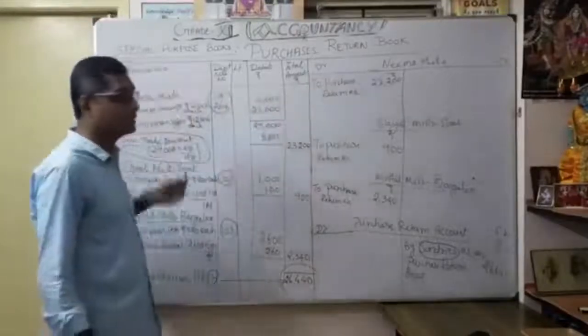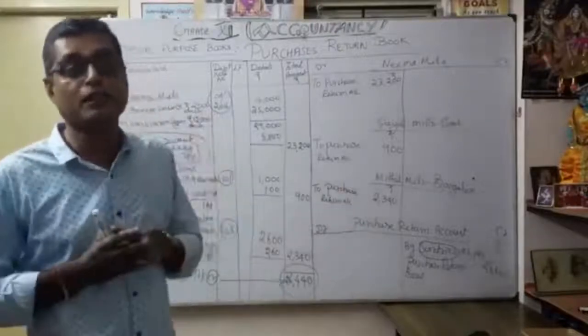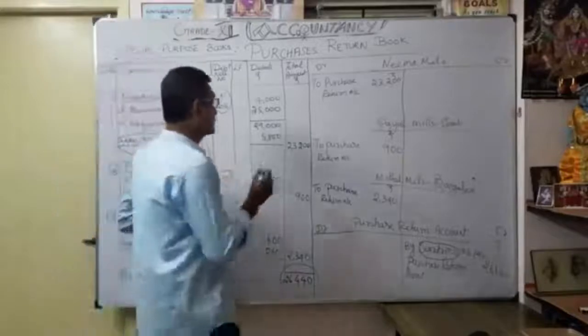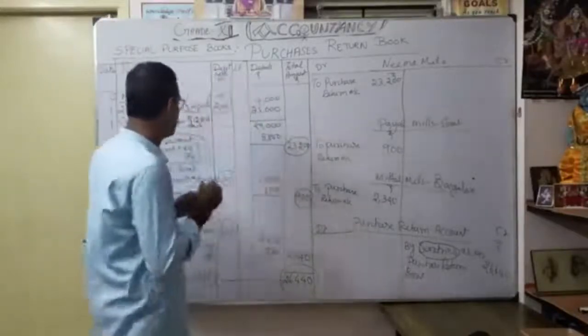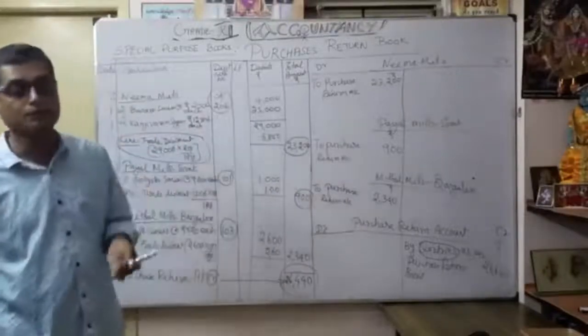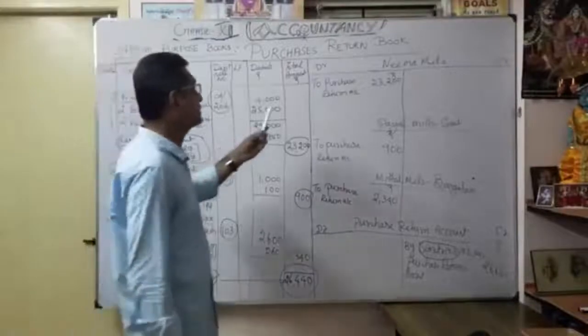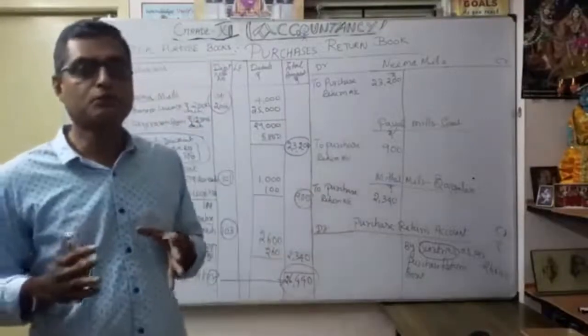The debit note and credit note give very important value here to discuss the valuation of the amount. That's why this amount should be very important. If we do not deduct the trade discount, you can get confused. Okay. So I hope that now you understood how to prepare the purchase return book. Once you understand the purchase book, the purchase return book is very easy.